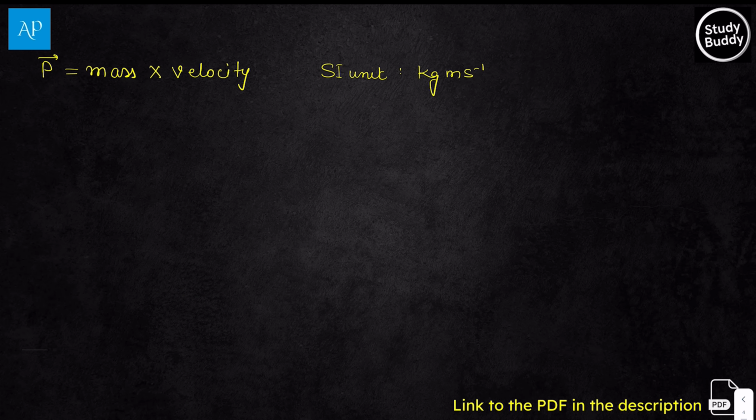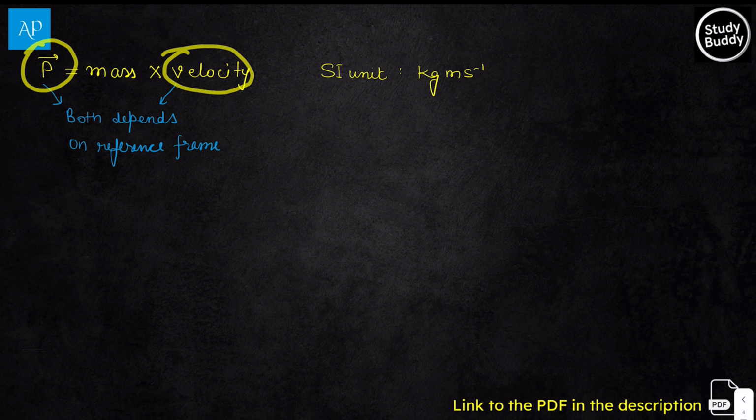Now let us look at the formula to calculate linear momentum. As we know, it's the product of mass times velocity. As velocity is a vector, momentum is a vector. The standard unit is kg meter per second. Here, momentum and velocity both will depend on a reference frame, which simply means from where we are observing the motion. So let's say you are standing on the ground.